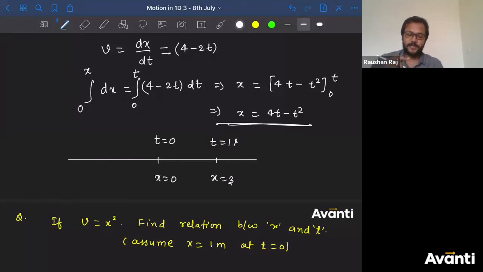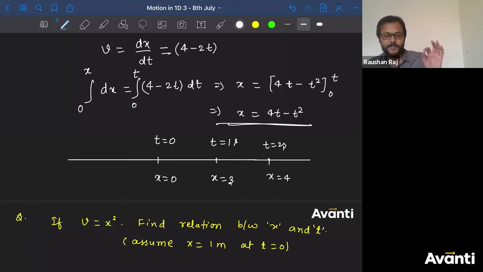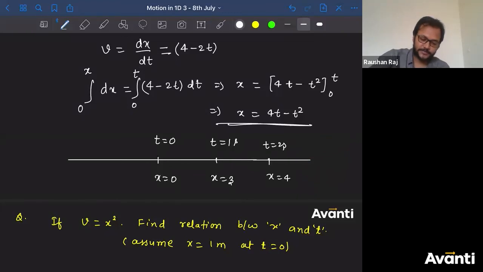Tell me what is the position for t is equal to 2? So put 4 into 2 minus 2 square, that is 8 minus 4, that is 4. So कितना मिला? 4, right? x is equal to 4 at t is equal to 2 second. Find out what is the x for t is equal to 3 second. So 4 into 3 minus 3 square, 12 minus 9. कितना मिला बच्चा लोग? 3. मतलब again come back to this.